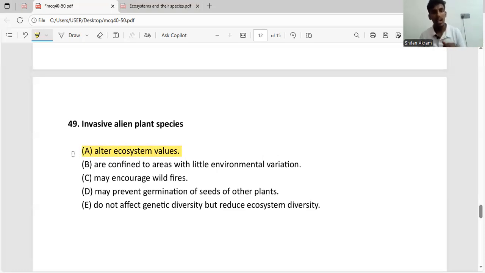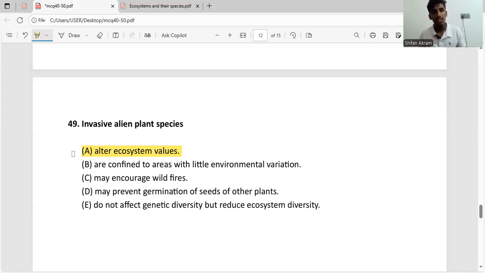The second statement says they are confined to areas with little environmental variation. So they are saying invasive plant species are in a certain area, and they are very little adaptable to environmental variation. If it is this way, invasive plant species won't be a big issue, right?